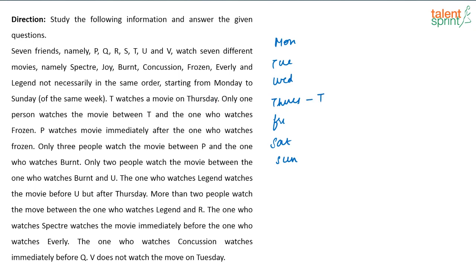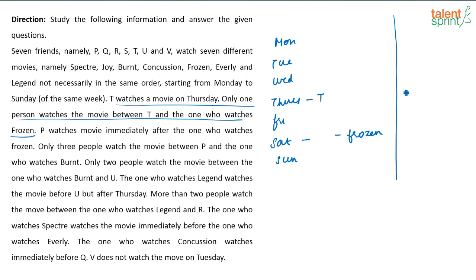Only one person watches the movie between T and the one who watches Frozen. So again there are 2 possibilities that are coming here, right? One possibility is if T is on Thursday, this can be Frozen, right? Because there is 1 day between the person who watches T and Frozen. The other possibility is if Thursday is T, then Tuesday can be Frozen. This is the second possibility.